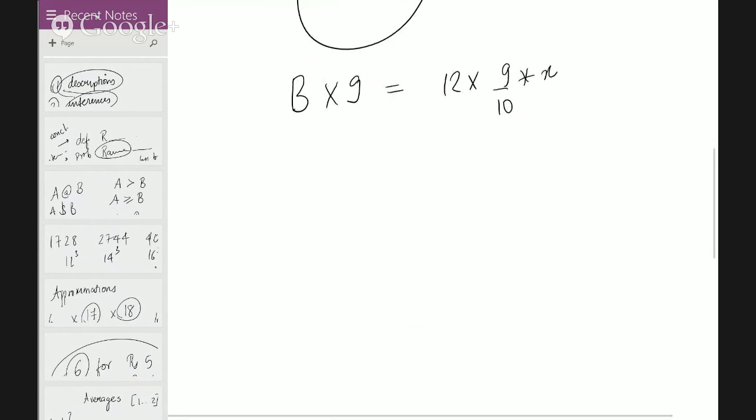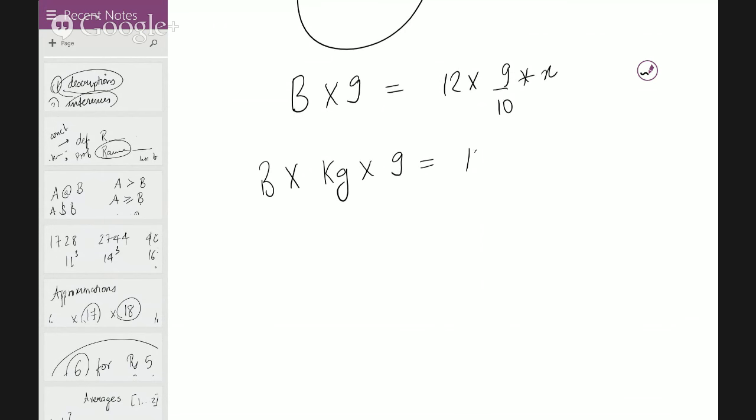Because the daily consumption is reduced by 10%, let's say something like this is given to you. Let's say B is the number of birds, and the daily consumption is, let's say, some kilos. Okay, and it lasts 9 days, and now the birds are 12, the daily consumption is 9 by 10 of a kilo, and you're given 30 as the number of days it lasts. Okay, kg cancels, 9 cancels, 10 cancels 3, so birds are 36. All right, so that's how we solve this.